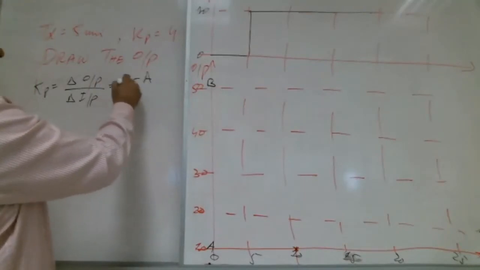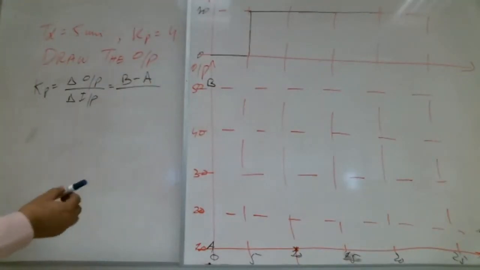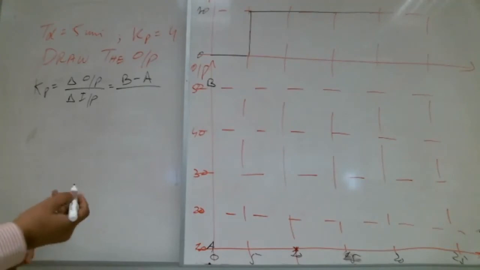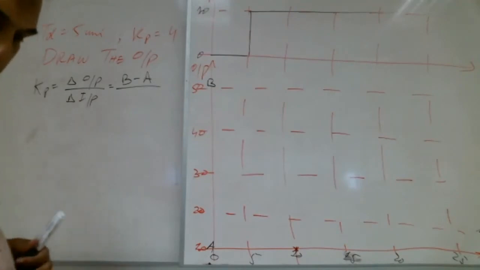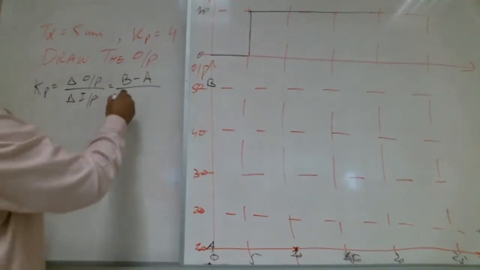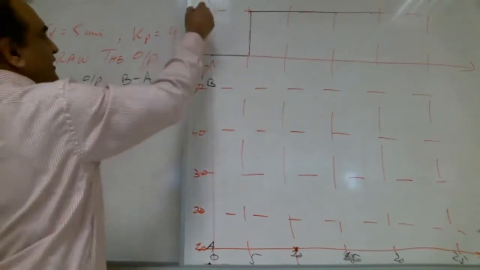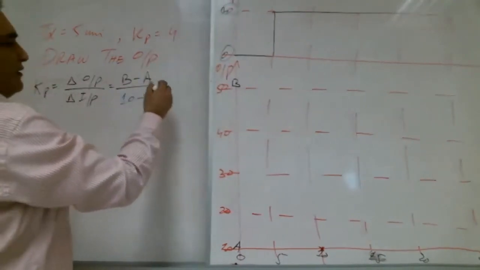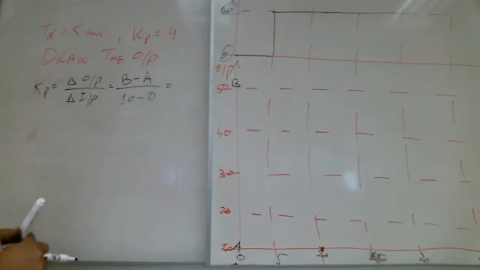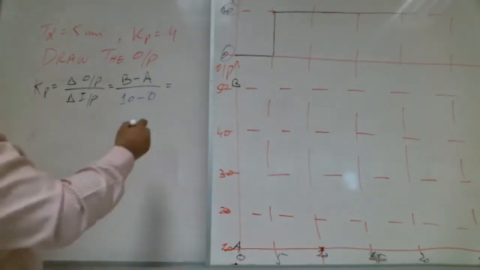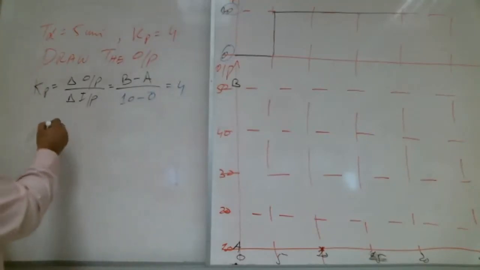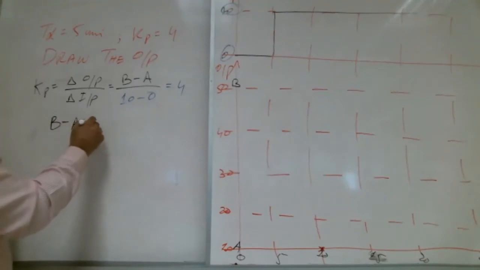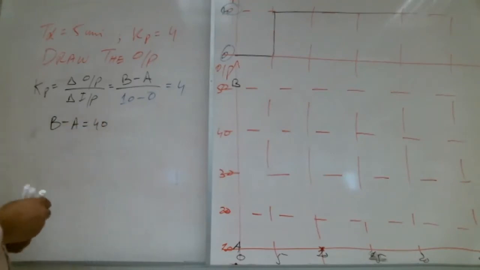B minus A. And what is change in the input, Shabab? 10 minus 0. This minus this. And it is equal to what? 4. So B minus A is equal to how much, Shabab? 40. Right, Shabab?